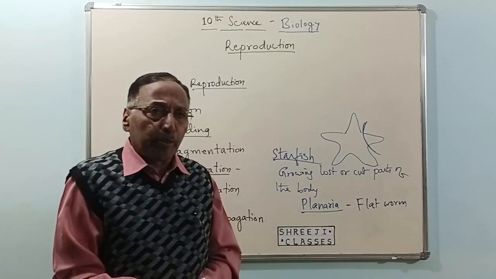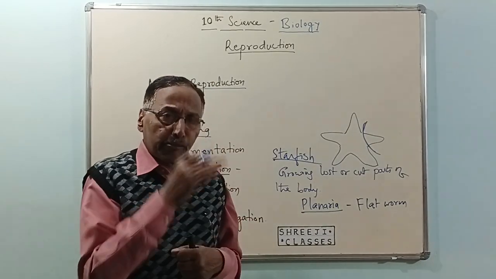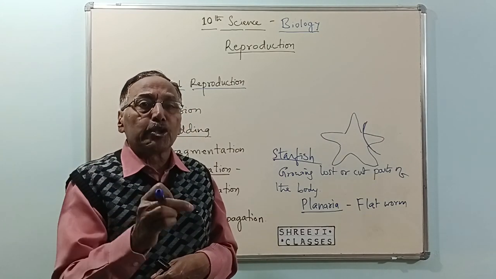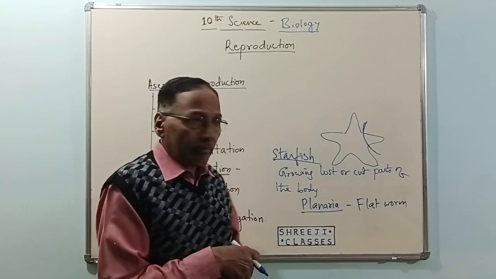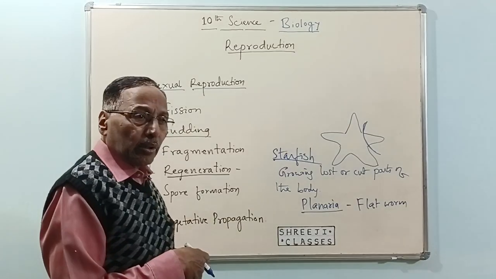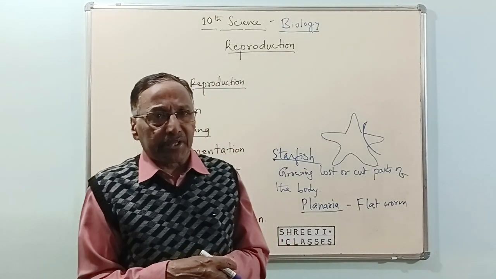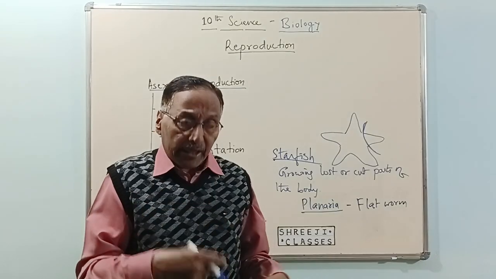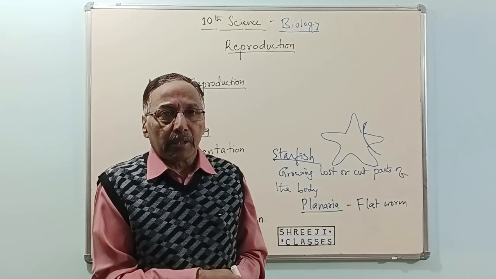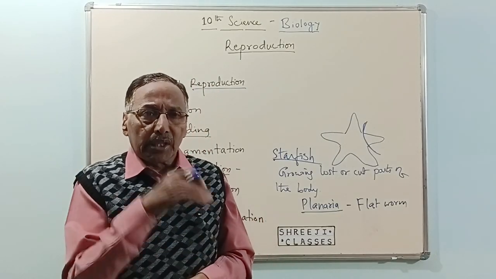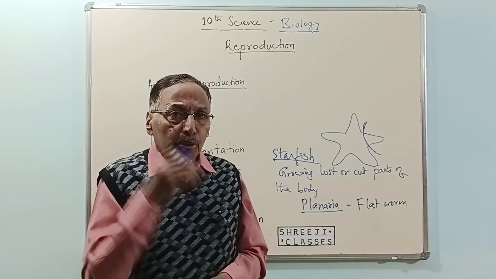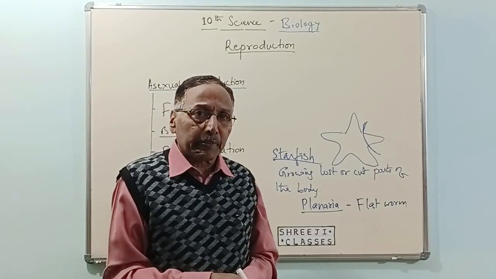If the planaria is cut into 5 pieces, each piece will develop into a new organism. See, in our body also, we have this ability only to a limited extent. There is only one organ which can regenerate in our body, the liver. Only the liver has the power to regenerate.